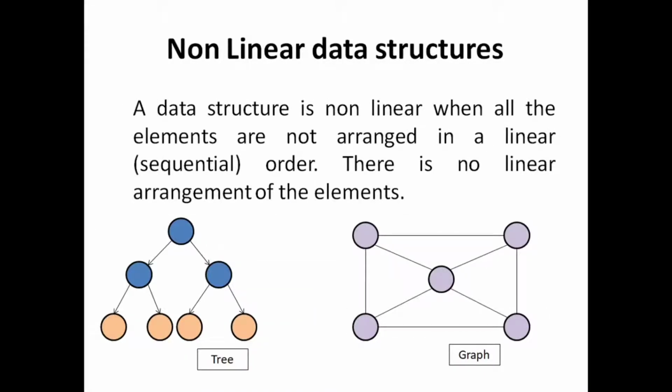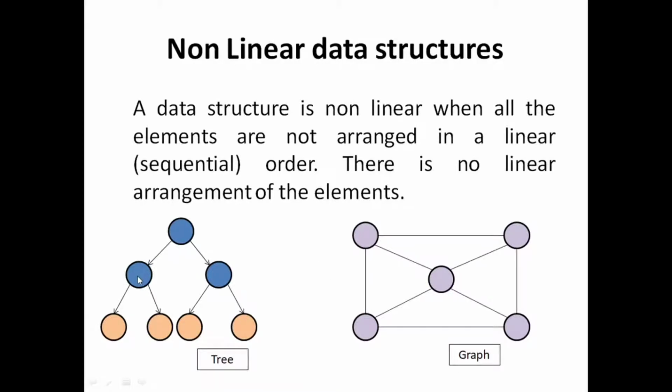And then non-linear data structure. A data structure is non-linear when all the elements are not arranged in a linear sequential order. There is no linear arrangement of the elements. Like we have these two examples of non-linear data structure. The first one is tree. How is tree non-linear?